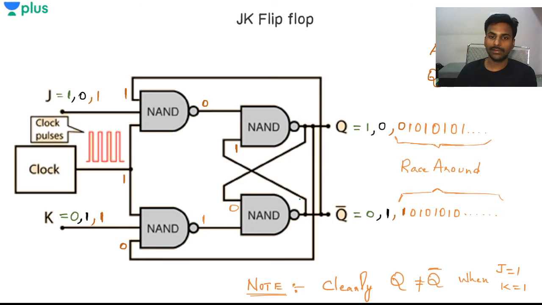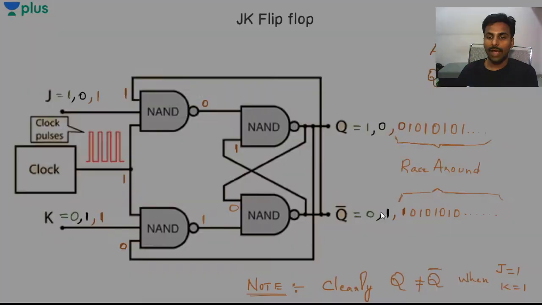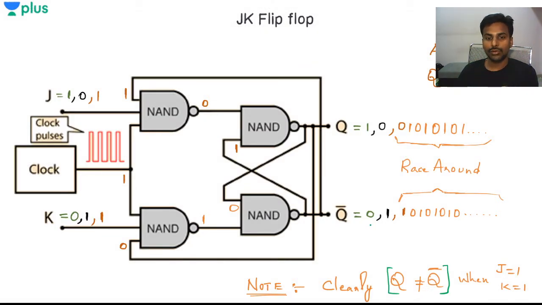And what I have given there is the JK flip flop construction, and how it is running, and how we are getting race around condition in the JK flip flop, completely from the exam point of view. So what we are avoiding here is, I'm trying to avoid the Q equals Q complement case. That is where I'll be having the metastable state, right? So I'll try to eliminate that Q equals Q complement condition. So the next state, Qn plus 1, is basically the complement of Qn. So what is the next state? 0. This 0 is basically the complement of the previous state. So again, like that, I'll be having it over here in the toggling state.